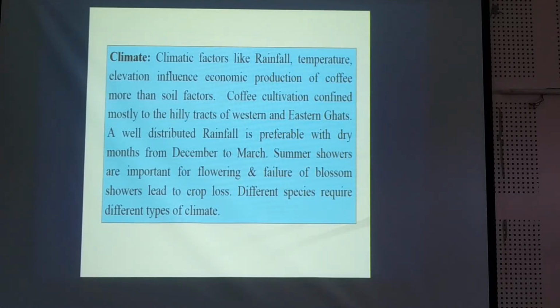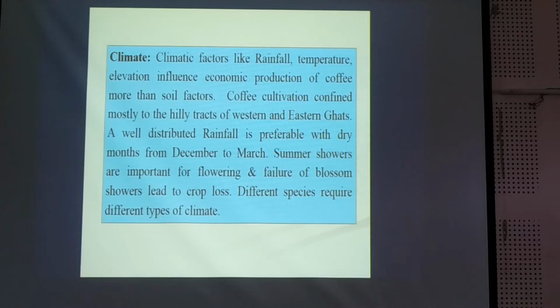Climatic factors like rainfall, temperature and elevation influence economic production of coffee more than soil factors. Coffee cultivation is confined mostly to the hilly tracts of the Western and Eastern Ghats. Well-distributed rainfall is preferable with dry months from December to March, and summer showers are important for flowering and blossoms. Showers at the wrong time lead to crop loss.